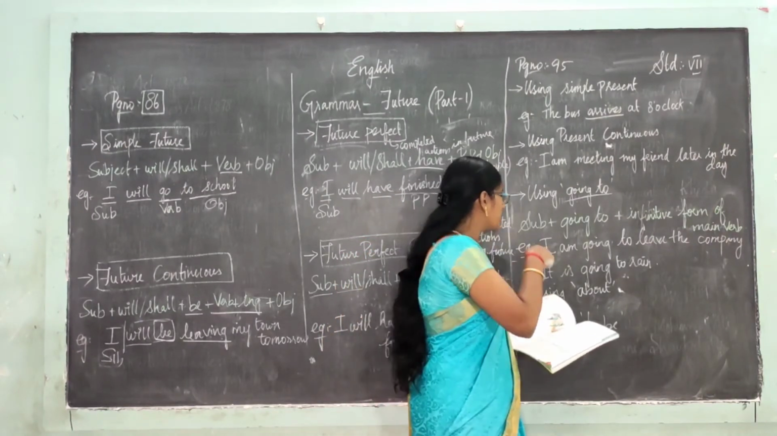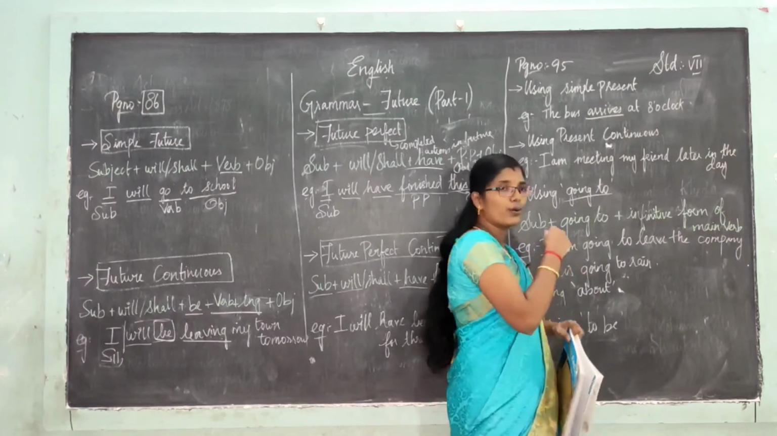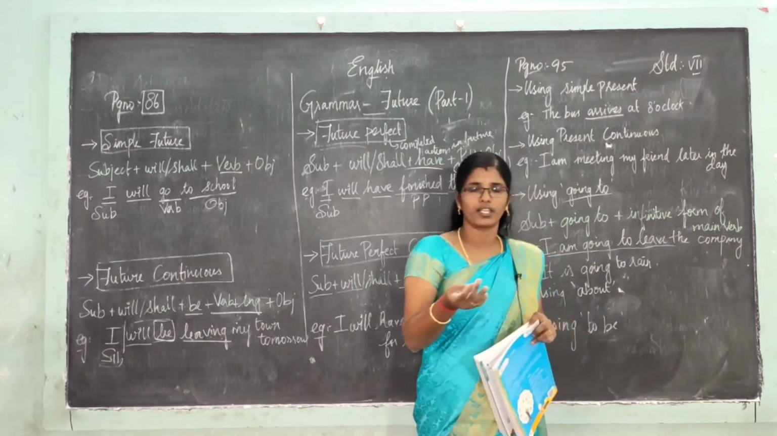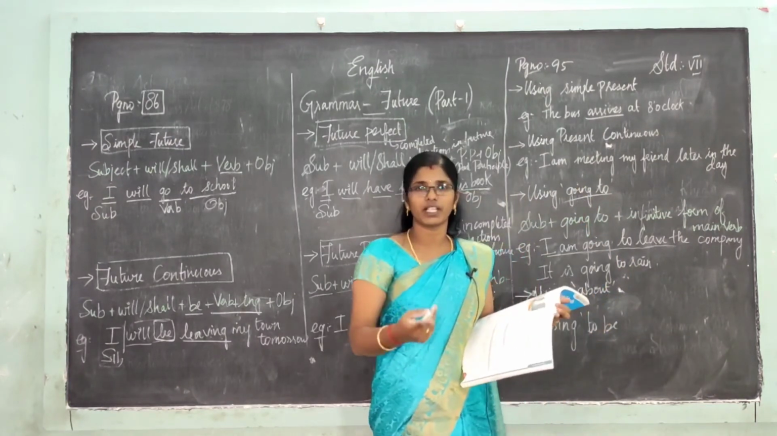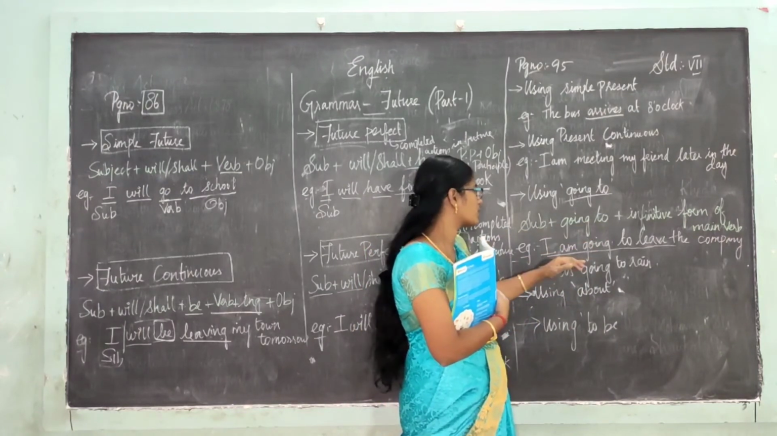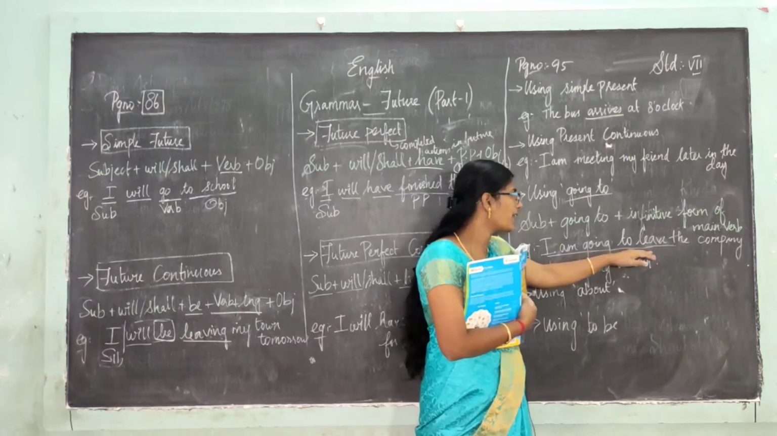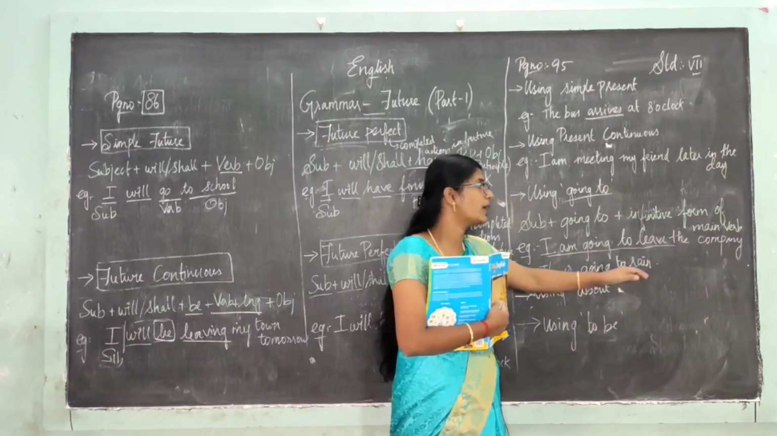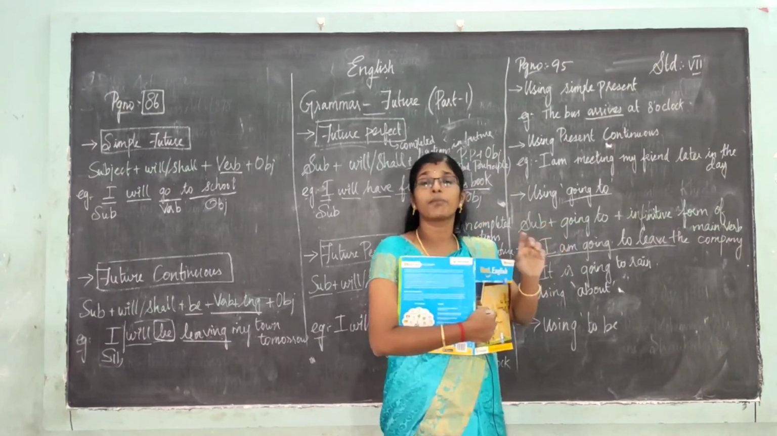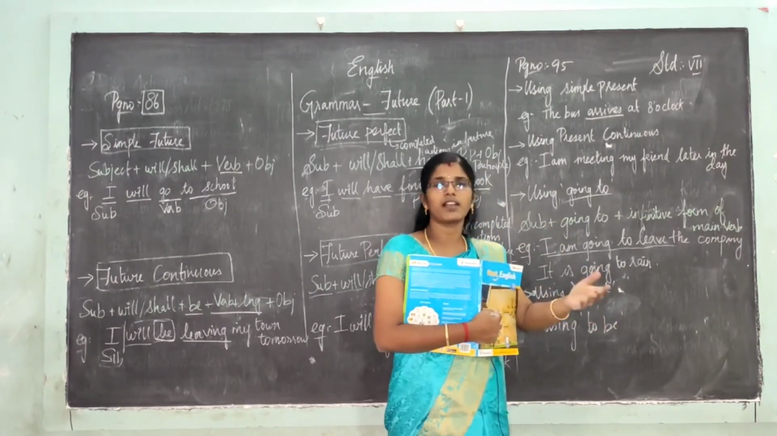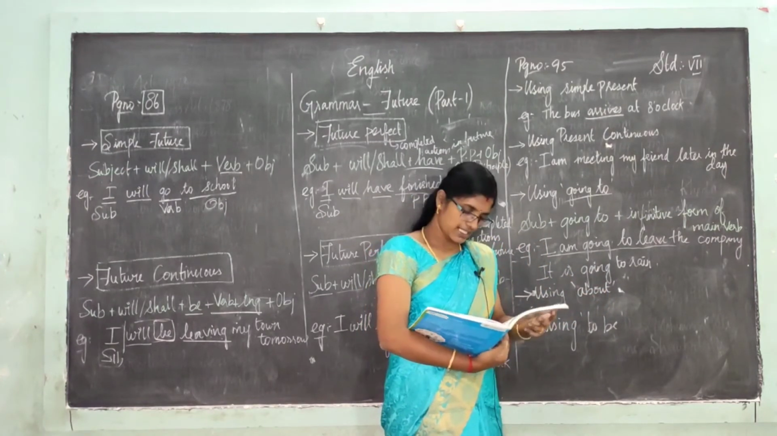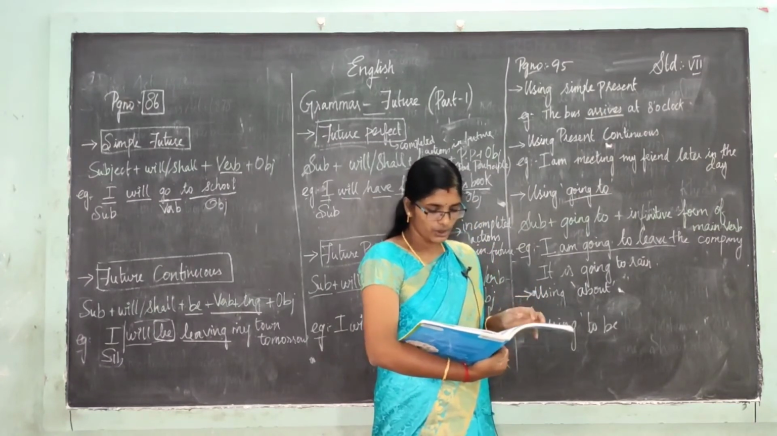So for prediction, look at the sentence. First, for a plan: I am going to leave the company. I am going to quit. Okay? So I have made the plan. I am going to leave the company, that is my plan. So for planning we are using going to. Subject plus going to plus verb plus object. Next, coming to the next one, prediction. It is going to rain. It may rain later. It is going to snow. Okay, the same.